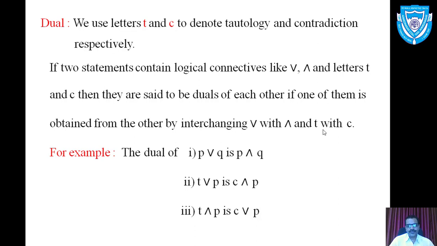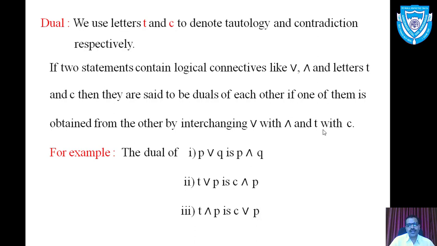The dual of P or Q. Now in the statement pattern P or Q, the symbol or occurs, and according to the definition, if you want to obtain the dual of this, replace or by and. So the dual of P or Q is P and Q. Second example, T or P. Now this statement pattern contains T as a tautology and the disjunction or.